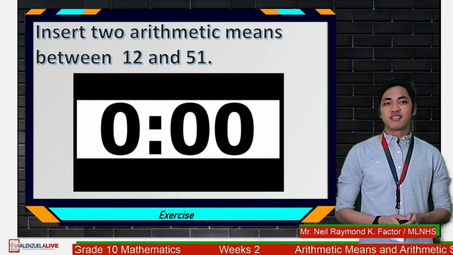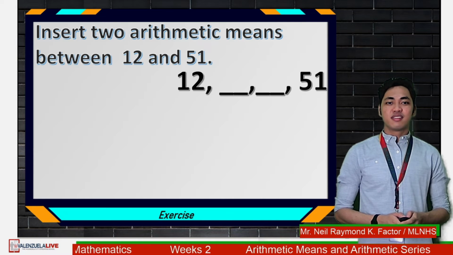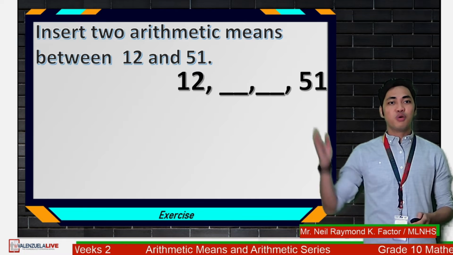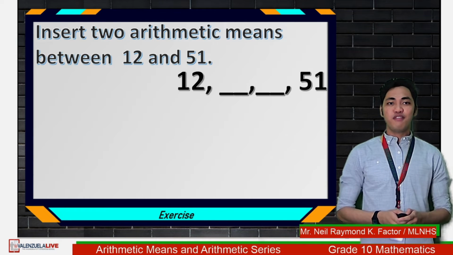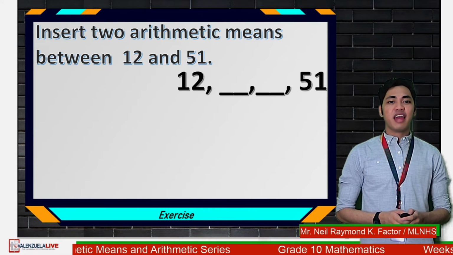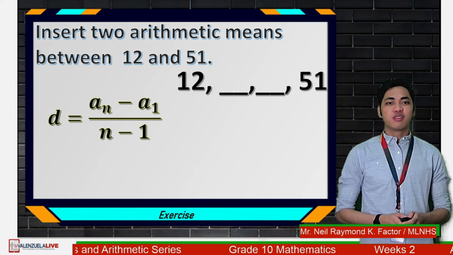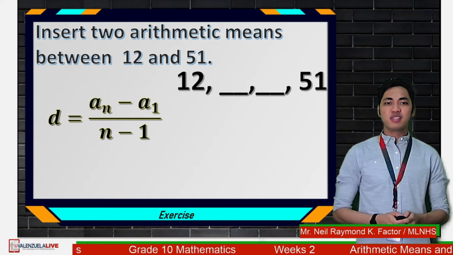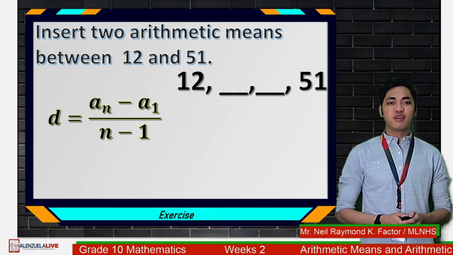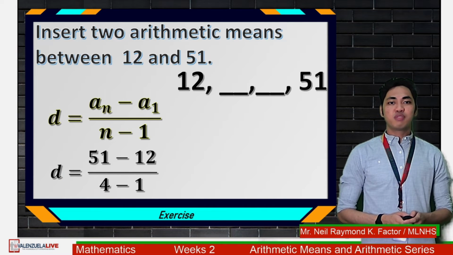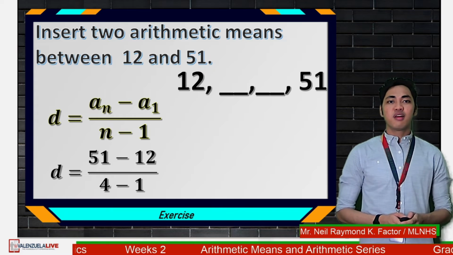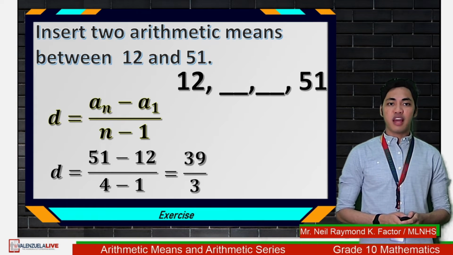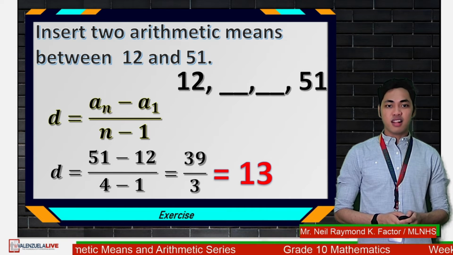So let's see. Is your answer correct? To illustrate this one, since again we are to insert two arithmetic means, we have two blanks here. We have 12, blank, blank, and 51. So let's use the formula. d is equal to a sub n minus a sub 1 all over n minus 1. We substitute. We have 51 minus 12 all over 4 minus 1. And that would give you 39 over 3, or 13.